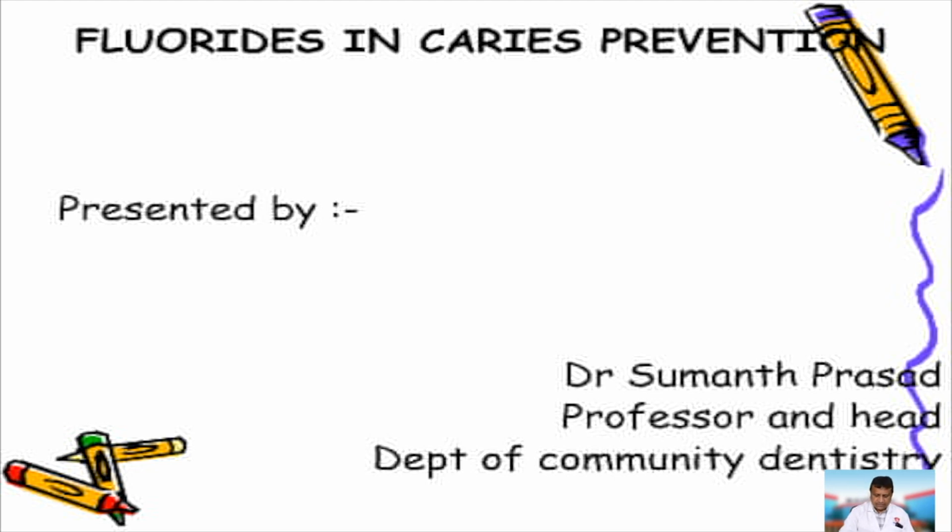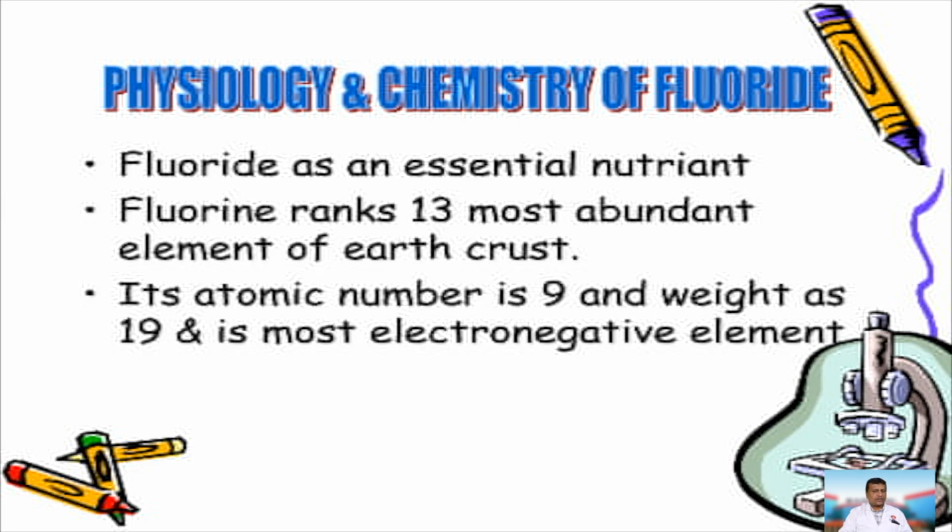So let's begin with the basic thing: the physiology and chemistry of fluoride. Fluoride is an essential nutrient. It ranks 13th as the most abundant element in the Earth's crust. It has an atomic weight of 19 and an atomic number of 9. It's the most electronegative of all elements.